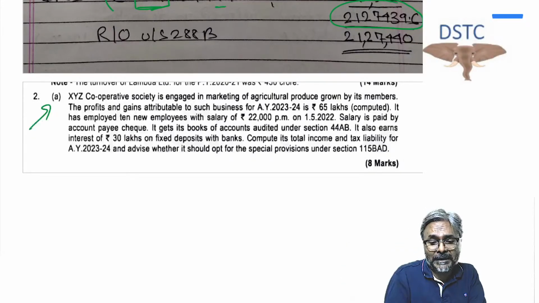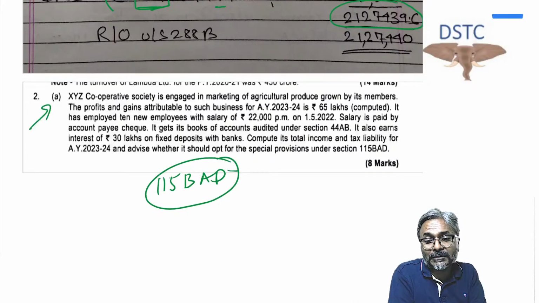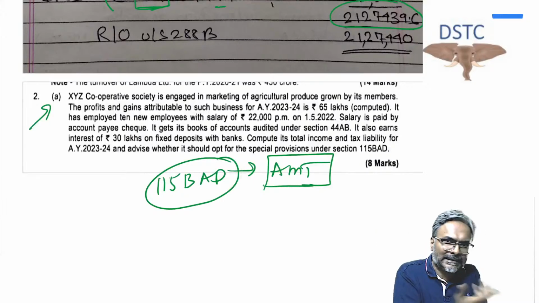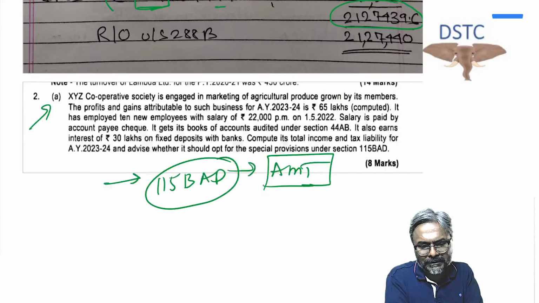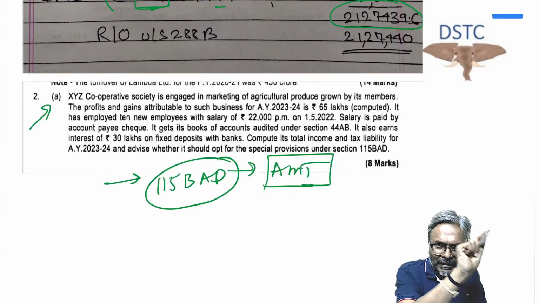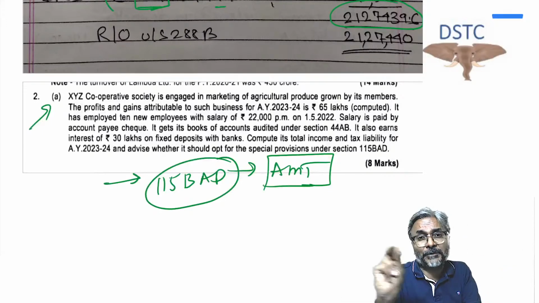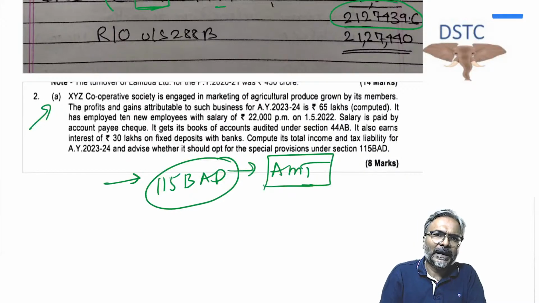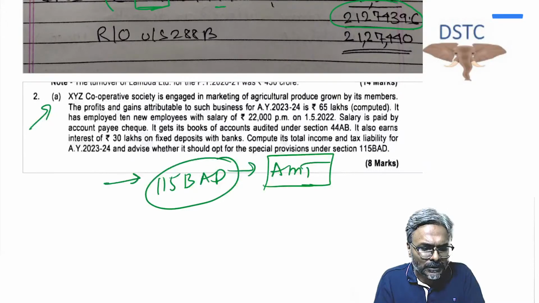Cooperative Society 115 BAD. So 115 BAD is explained through this beautiful question, because there is also alternate minimum tax. There is also AMT in this particular case. So AMT is also being discussed. Beautiful question, students. Nothing can beat this particular question. This has to be done, both for either 115 BAD or for AMT, as the case may be. So one of the beauties is this one, which I will share with you as a video, and I will also tell you the time description from which time you're supposed to see this video, so that you can finish it off in that 20 minutes, and then wrap up 115 BAC. Wrap up, students, 115 BAC.